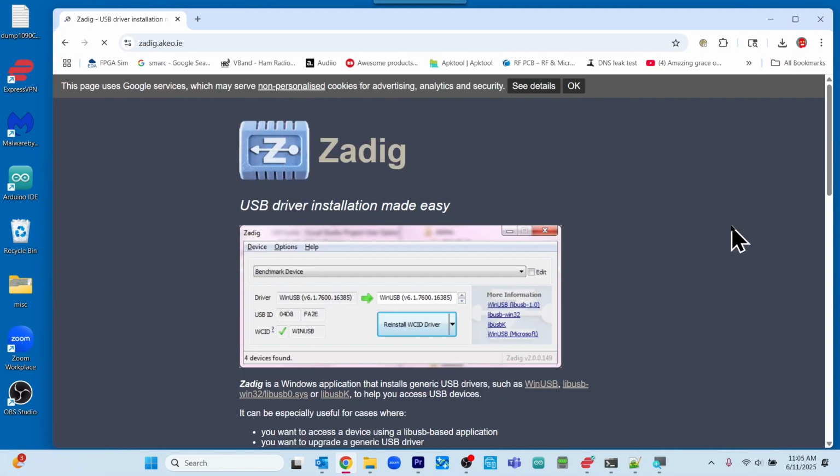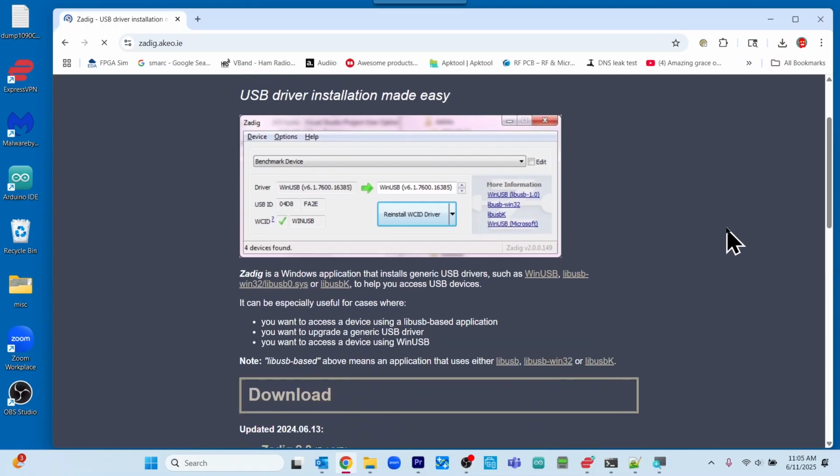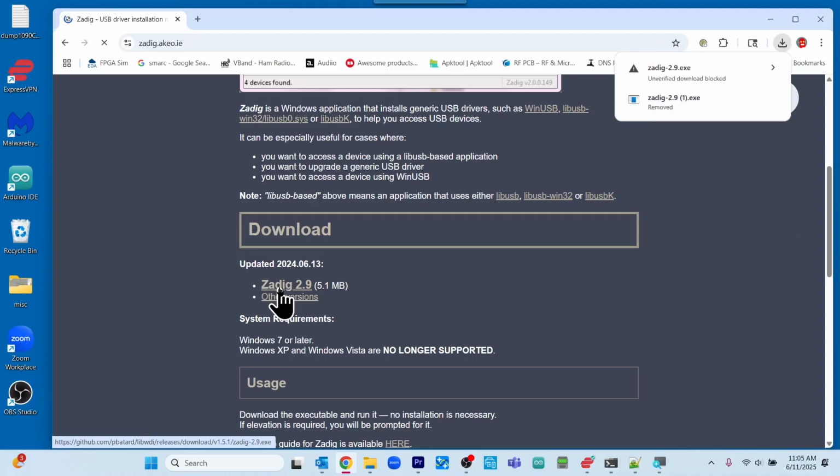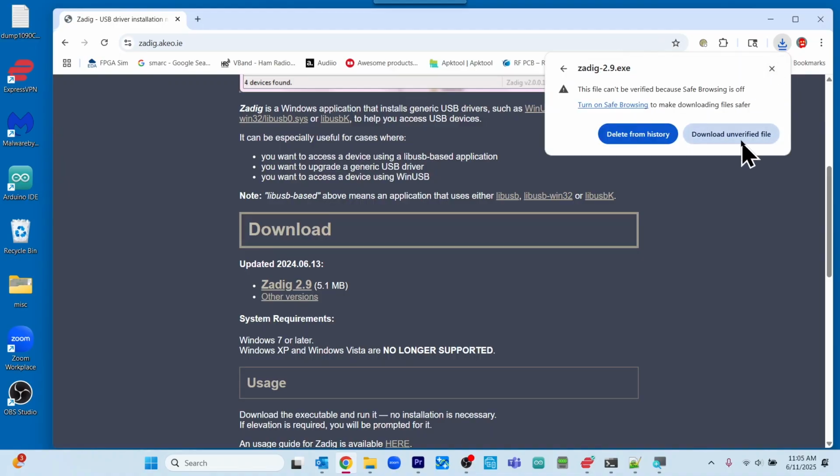We are running Windows 11. So we're going to scroll down here and find and click on Zadig version 2.9. And notice it's an unverified download. It's blocked, so we're going to click download unverified file.